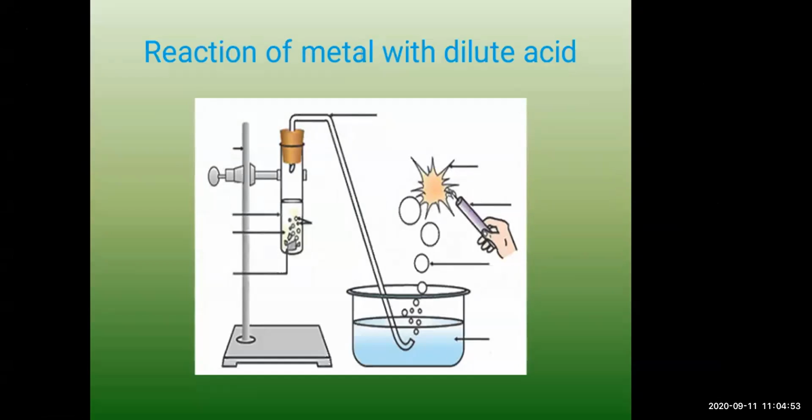You will find that bubbles of hydrogen gas are liberated. You can refer to page number 95 of your textbook for the labelings. Then a delivery tube is also there. A delivery tube is a bent tube which gives us the gases. Whatever gas is evolved, that is hydrogen gas evolved in the test tube, will come out through the delivery tube and enter the soap solution.